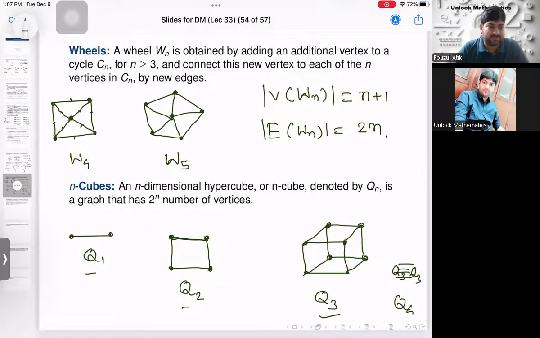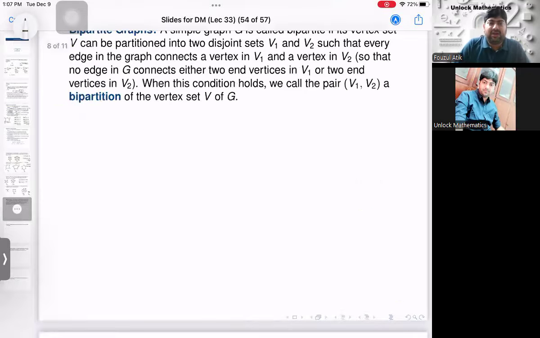So a few special types of graphs we have learned. Now we have one more special type of graph called a bipartite graph.